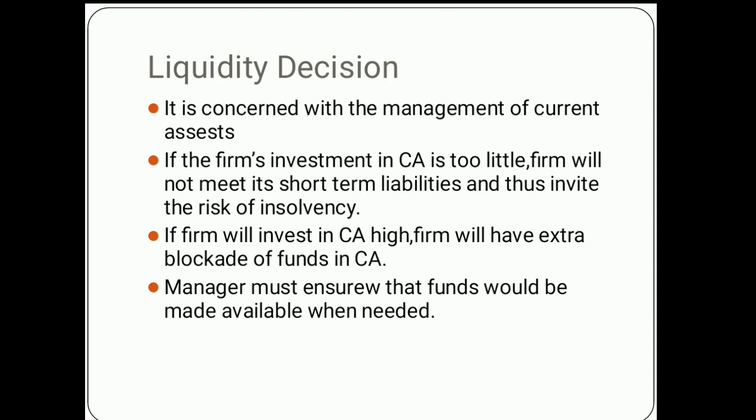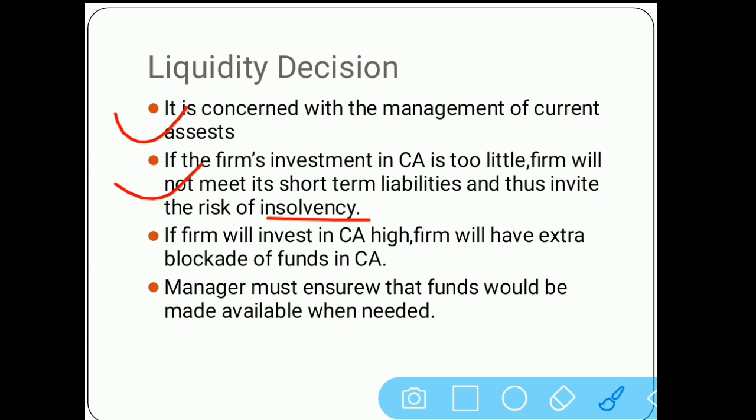Actually it is not part of the main decisions, but it is an extra decision which is a summary of our investment decision, and it is to be learned as it is given in the syllabus. We have already learned this. It is concerned with the management of current assets. If the company invests less in current assets, they will have the problem of insolvency, that is, they will not have any liquidity in hand. What is liquidity? It was already covered in the last video. You can go through it.